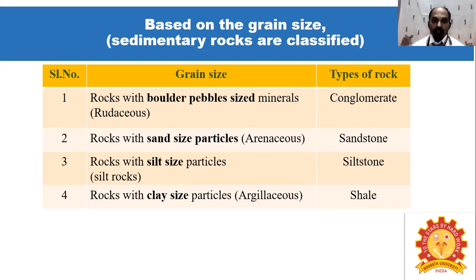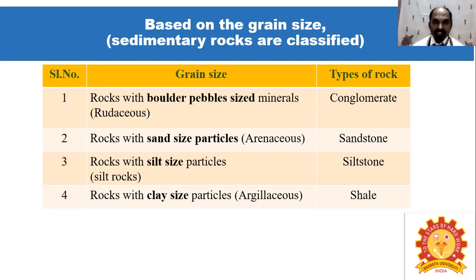Then sandstone has sand-sized particles. The rocks always have sand-size particles, so that is otherwise called arenaceous. That's why it is called the sandstone rock type.